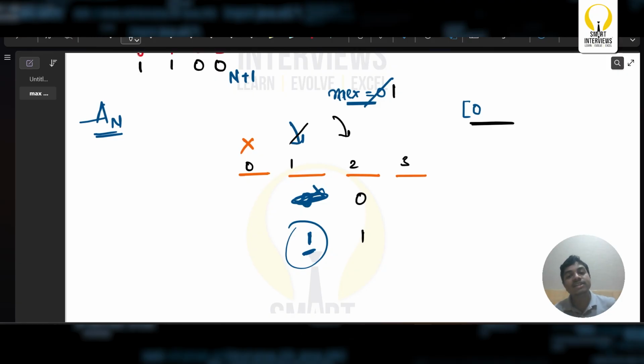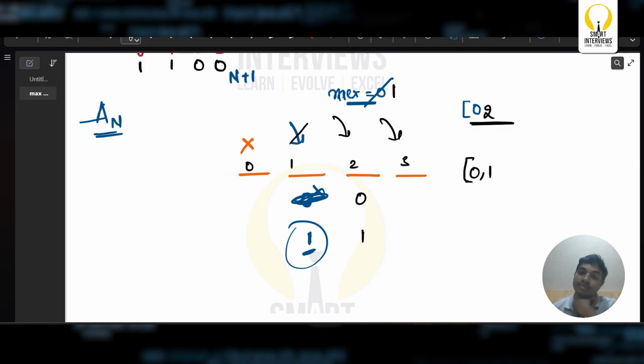If it is 0, I can blindly take 2 to this. And if it is 1, now I should be thinking like 0 is done. 1 should be the max. If 1 should be the max, then 2 should be the max. If 2 should be the max, I should be having 1 in my particular array. Yes, so this is the concept.